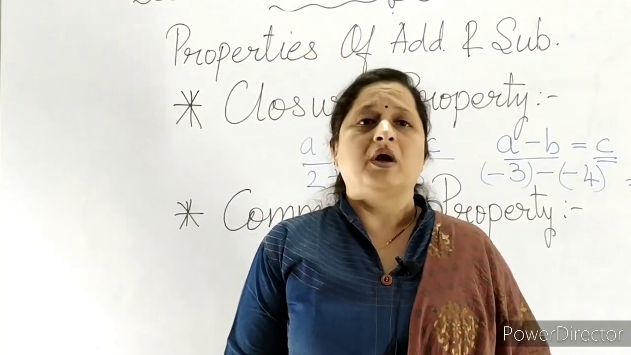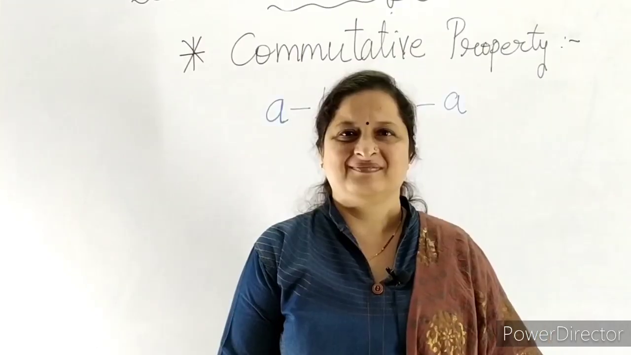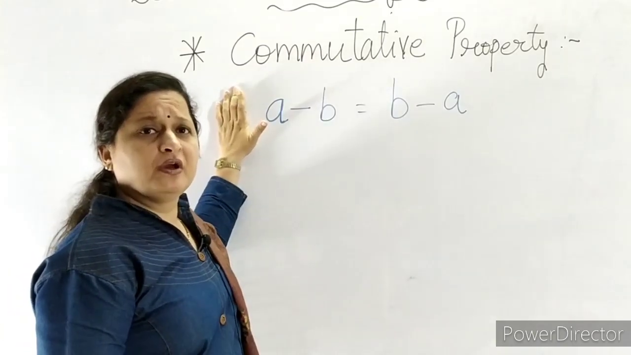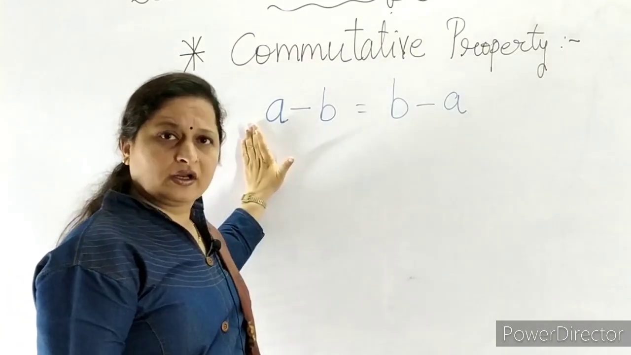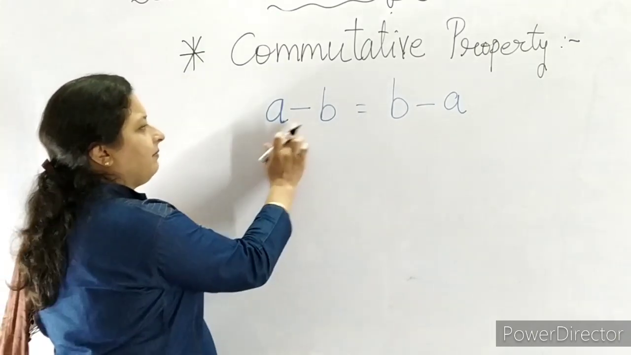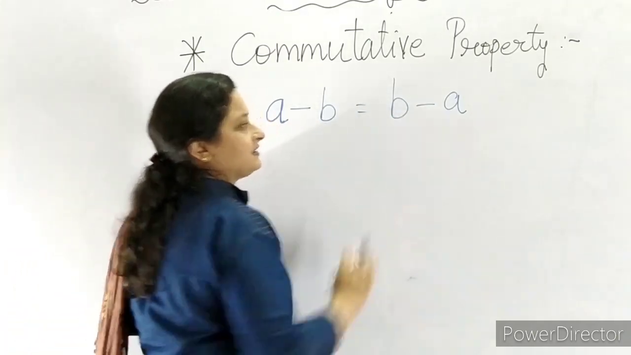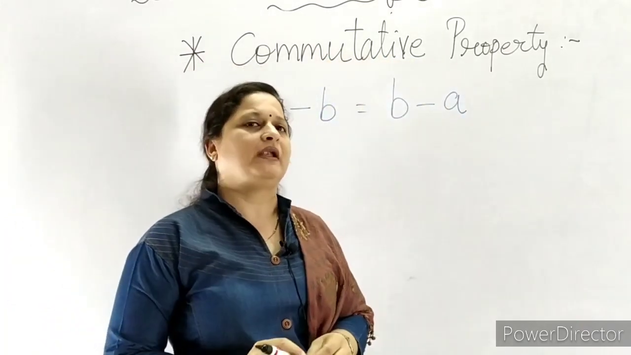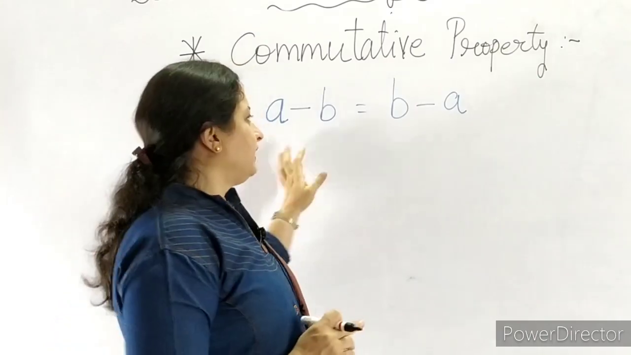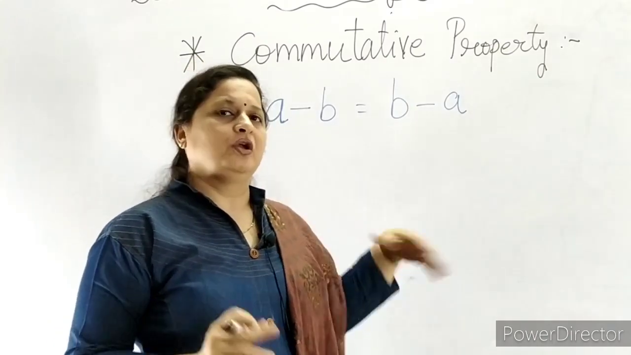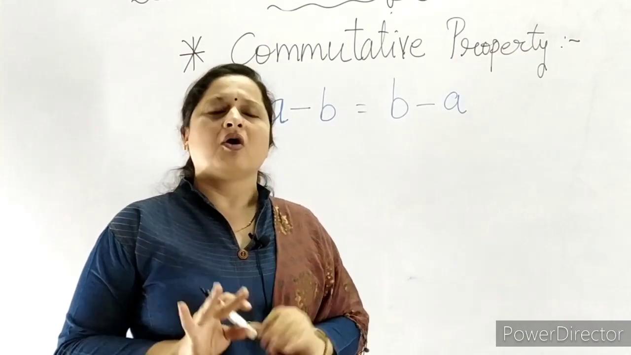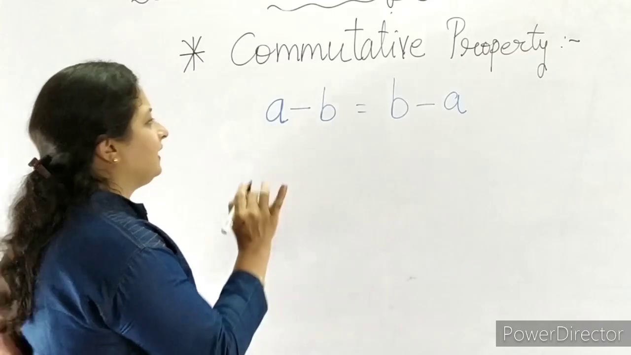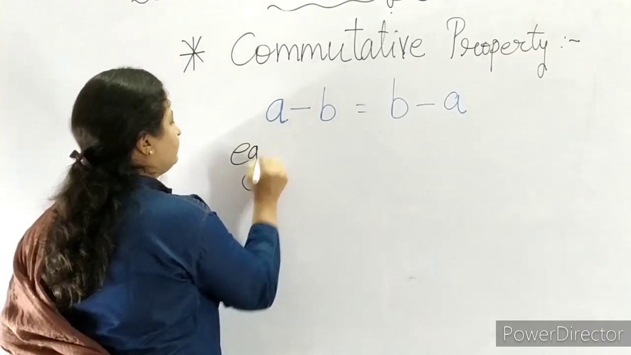Now let us see what about subtraction. Is subtraction commutative to the numbers or integers? Let us see. A minus B is equal to B minus A. It should happen, then we can say that commutative property is applicable in subtraction of integers. यानी कि दोनों का आंसर अगर सिमिलर आता है तो हम बोल सकते हैं कि commutative property of integers is applicable on subtraction also. So let us see, we'll take one example.